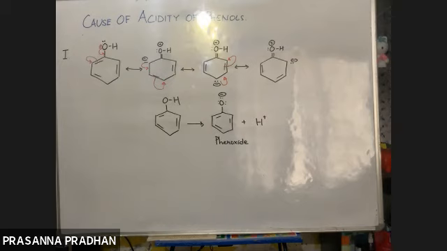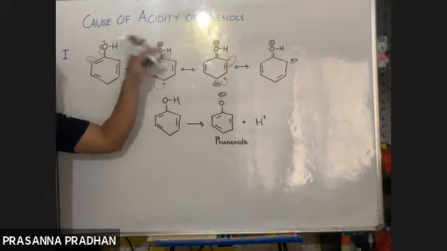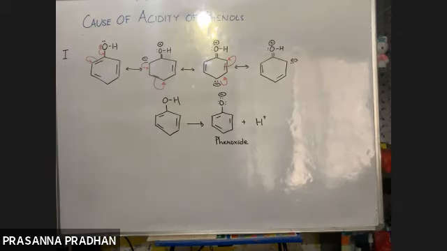So what is the cause of acidity? What are you going to write down? We are going to write down: due to resonance, the oxygen atom acquires a positive charge, which facilitates the release of a proton.